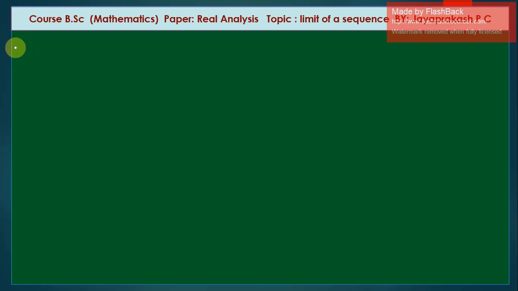In the previous class, we discussed bounded sequences, supremum and infimum. Today, we discuss the limit of a sequence. So, limit of a sequence means, let xn